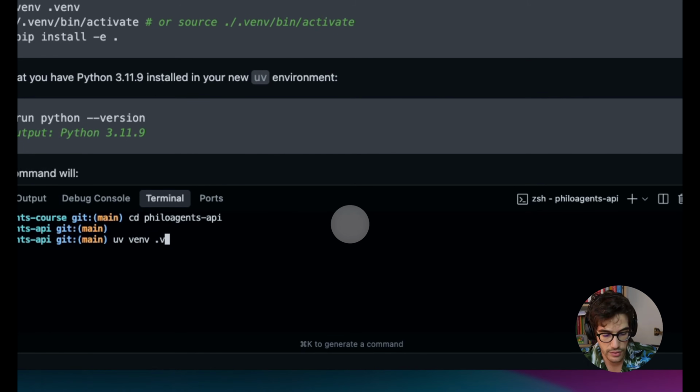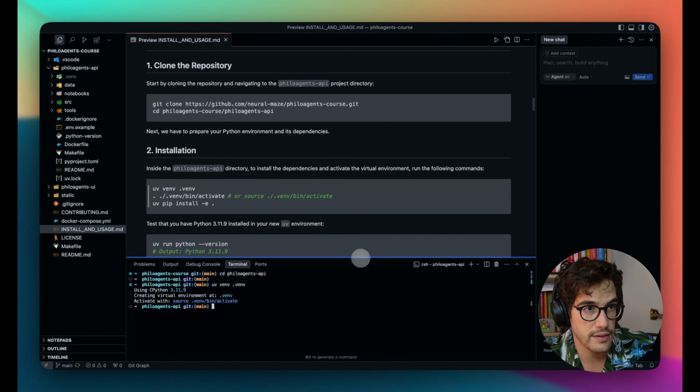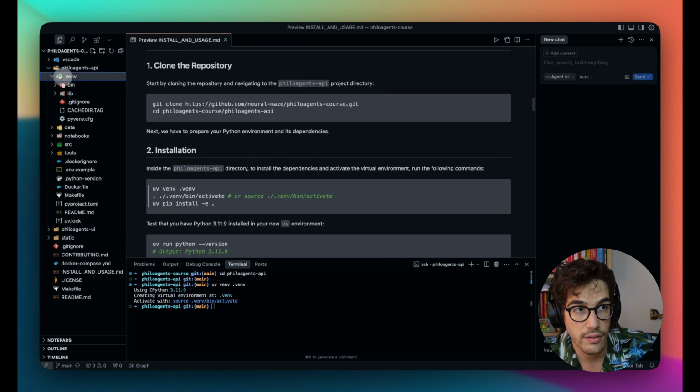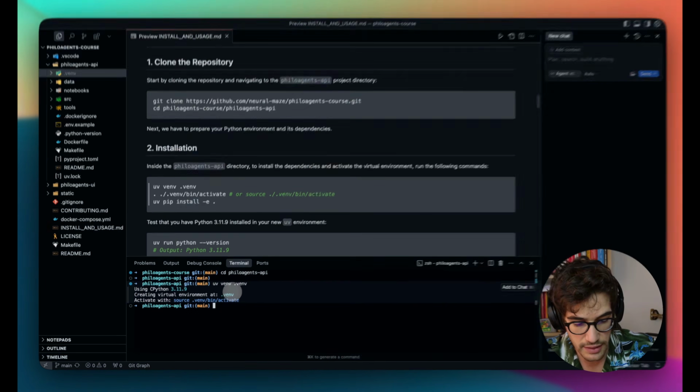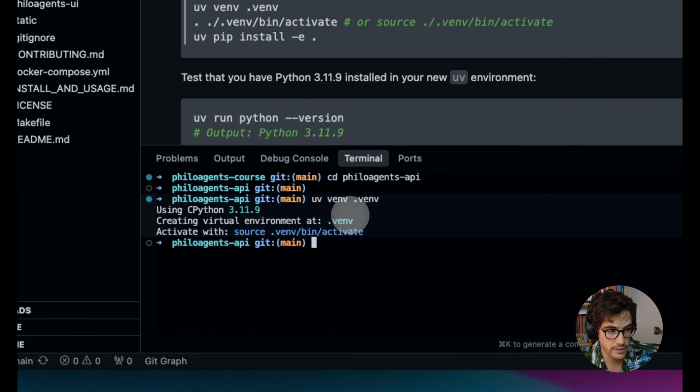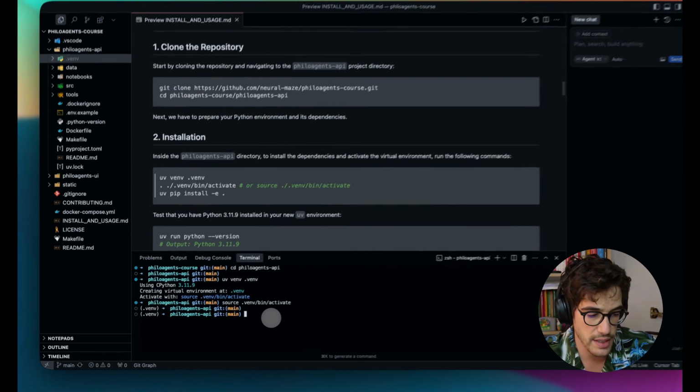You can do it like this, and we are creating a virtual environment just inside the PhiloAgents API folder. After that, we are just activating this virtual environment. We can do it with source and the activate script, and you can see that the virtual environment is already activated.